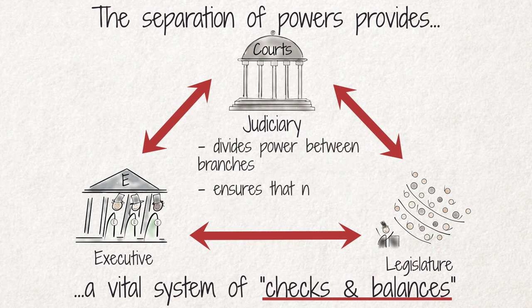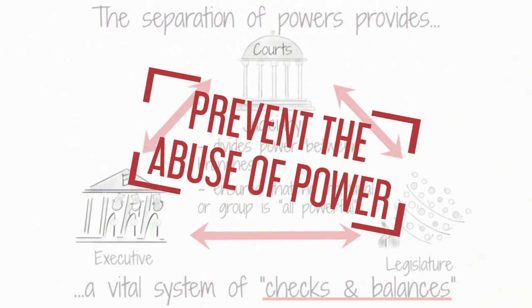This balance aims to ensure that no individual or group of people in government is all-powerful. Power is shared and not concentrated in one branch. The main purpose of the separation of powers is therefore to prevent the abuse of power.